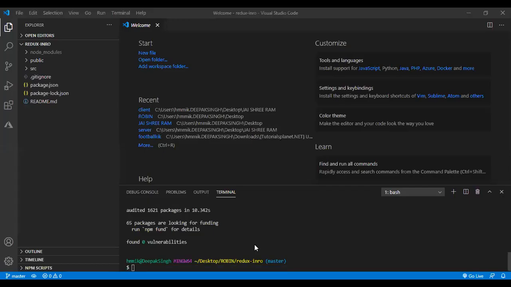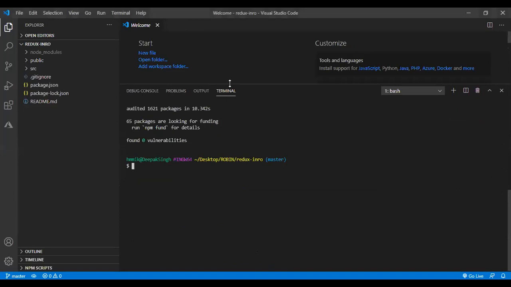So let me share my screen and go to VS Code. Till now, I have simply run create React app, and since this is our first lecture, I have named it Redux intro. Now it's time to install the packages. So npm install.